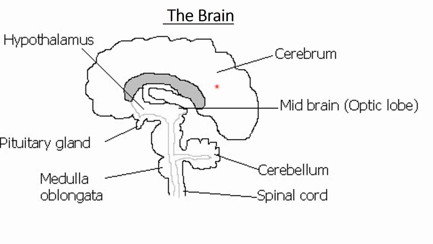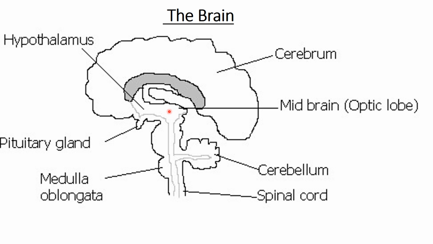The cerebrum, we're going to visit it and discuss it in detail. As you can see, there's a gray part here and a white part here. The gray part is called the gray matter and the white part is called the white matter. Away from that, we have this part here, which is called the midbrain. The part of the midbrain, the optic lobe, is connected to your eyes, meaning that it is in charge of the sensation it receives from the eyes.